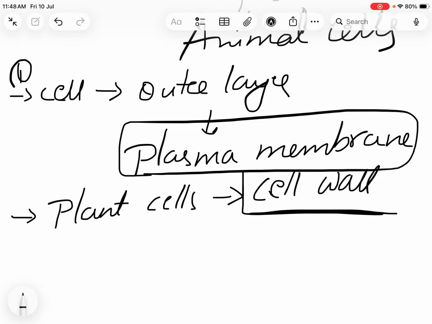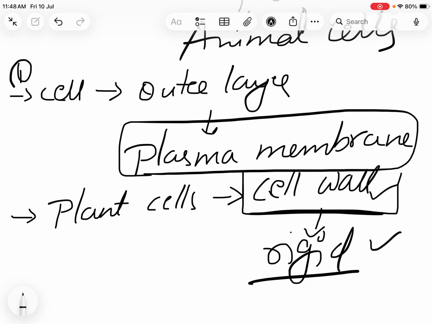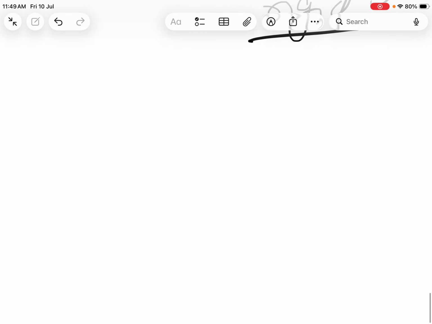So animal cells have an outer layer called plasma membrane. Plant cells have an outer layer called cell wall, inside which is the plasma membrane. Animal cells need flexibility, for movement, for growth, to change their shape, and to absorb nutrients. These are the things needed for animals. The cell wall is a rigid wall, so if a cell wall is present, animals cannot undergo all these kinds of activities. That's the reason animals don't have a cell wall. So these are two points.